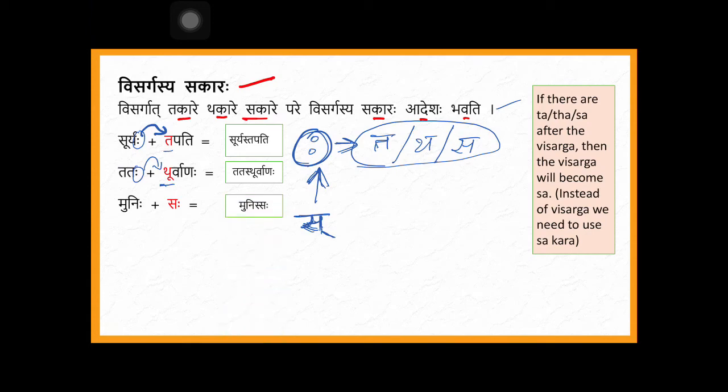Then next one is Munihi Saha. After visarga, here there is no ta or tha, but sa is there. This time also, instead of visarga, we need to use sakara. So Munis Saha. This is about visargasya sakara, how visarga will become sakara. The only thing you need to remember is that after visarga you need to have ta or tha or sa. Then instead of visarga, sa will come. That is the rule. You can remember only this thing. That is here in English also.